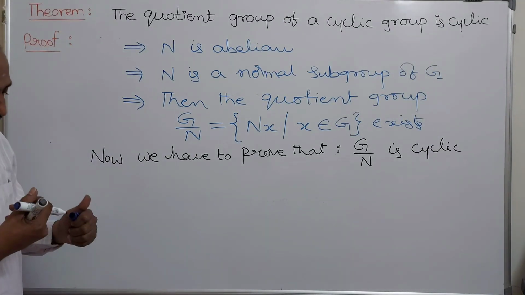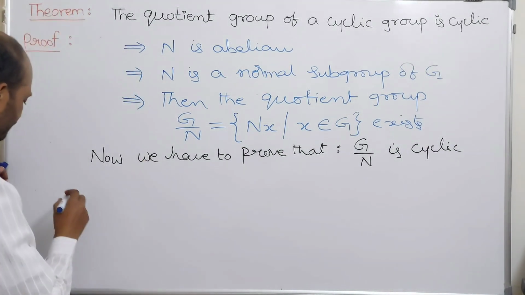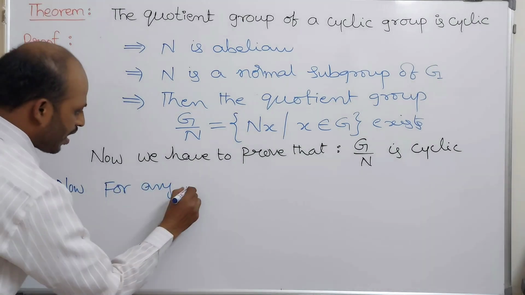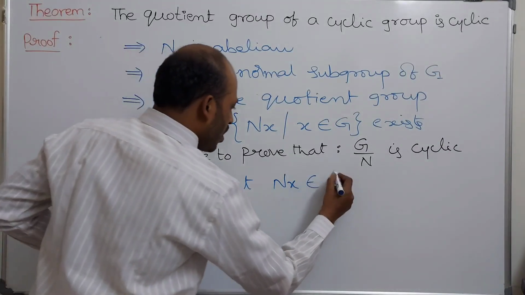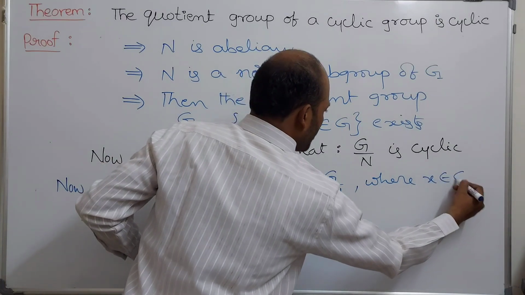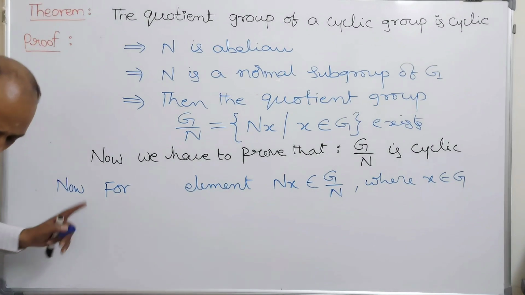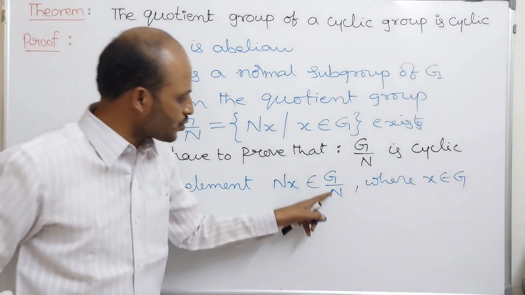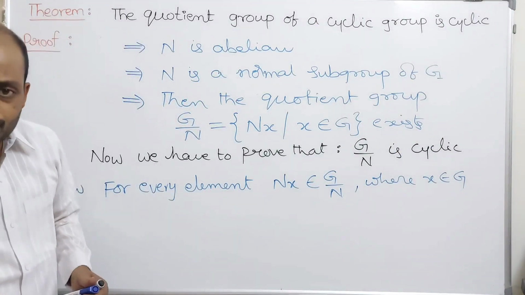To prove that G by N is cyclic, let us take an element Nx belonging to G by N, where x belongs to capital G. This is true for every element of G by N, that x must belong to G.